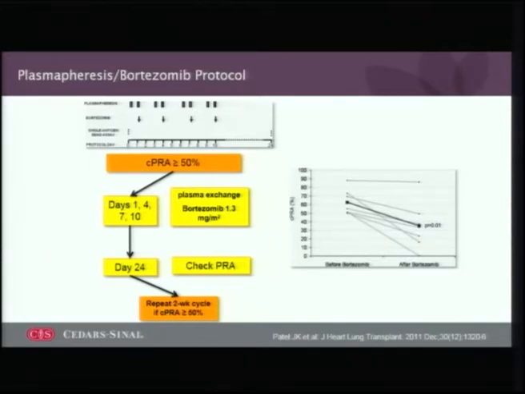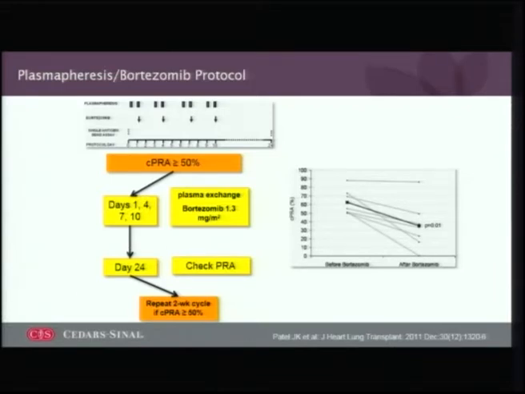So our protocol is to do plasma exchange 4 days a week and to give bortezomib on 2 days per week, and we repeat that for the second week so that the patient gets a total of 8 pheresis sessions and 4 bortezomib doses.